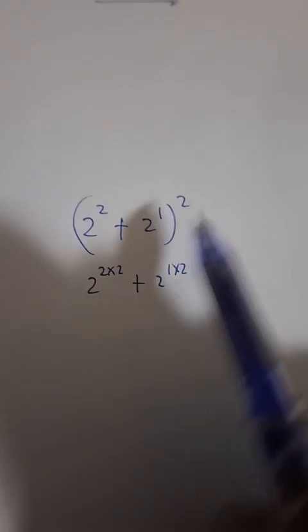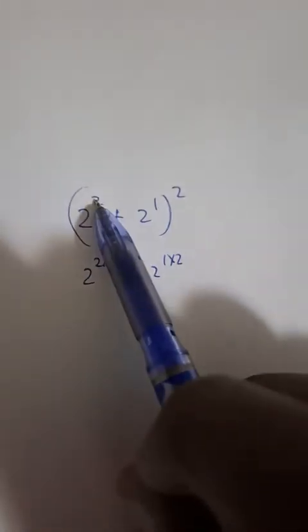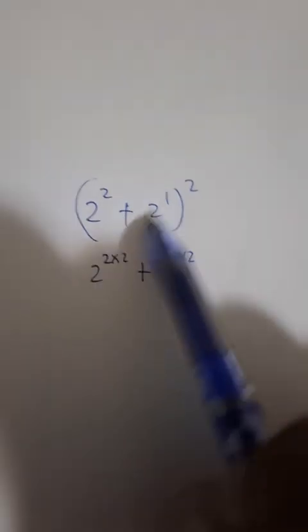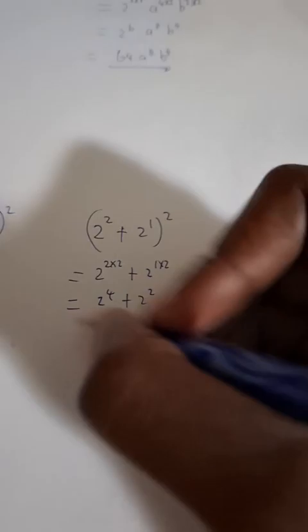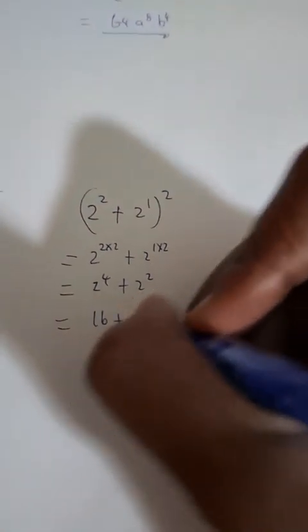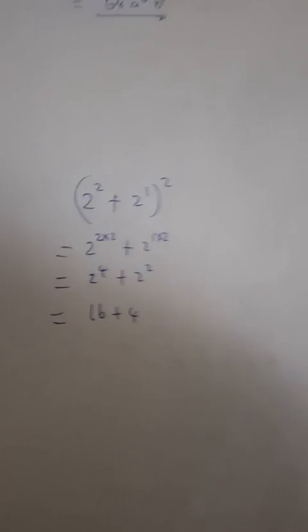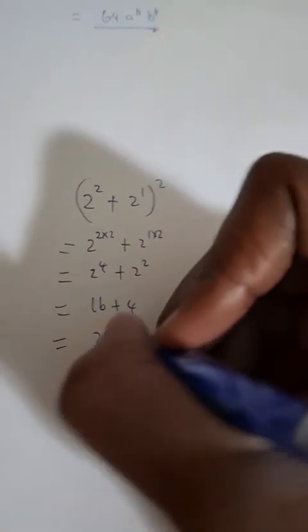So I go ahead, I distribute the exponent by multiplication, but there's addition in the mix. And then let's just say I go ahead, 2 to the power 4 plus 2 to the power 2. Okay. And then final answer, we get 16 plus 4. And I'm like, yeah, I've got this. So I say in my head, I've got this. Final answer, 20.